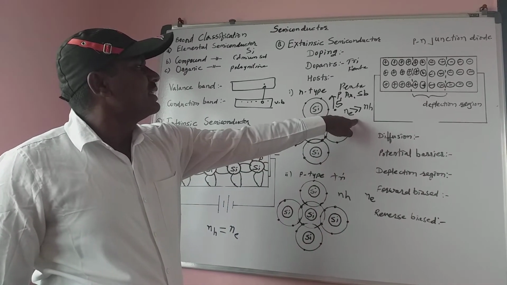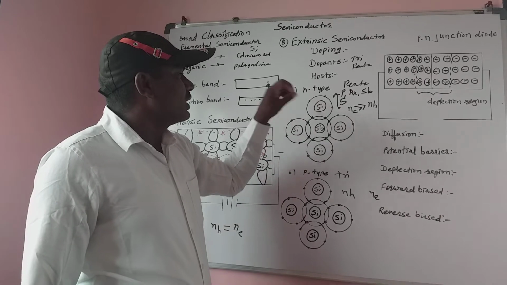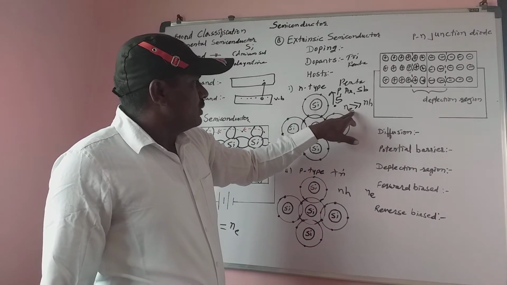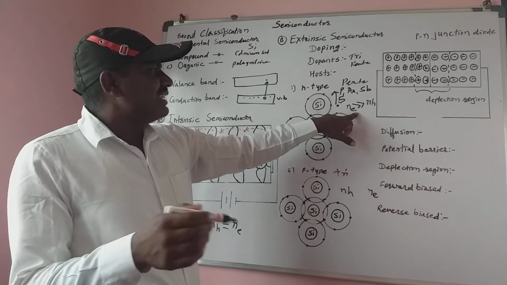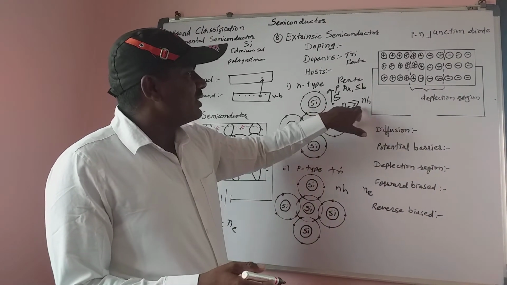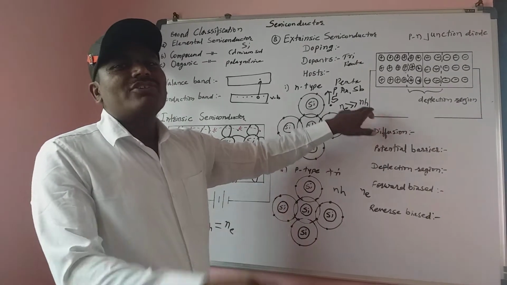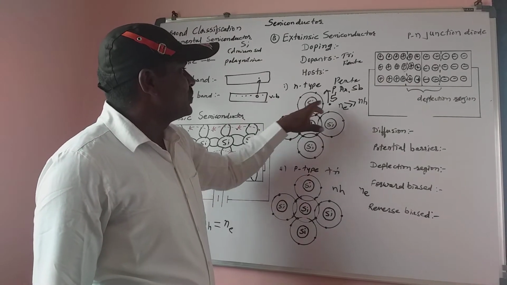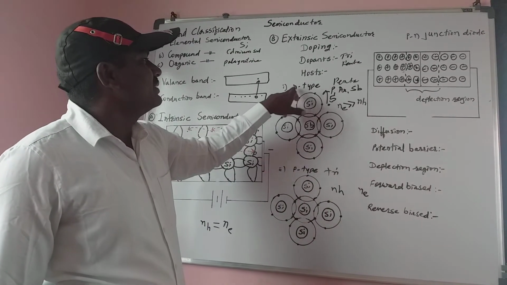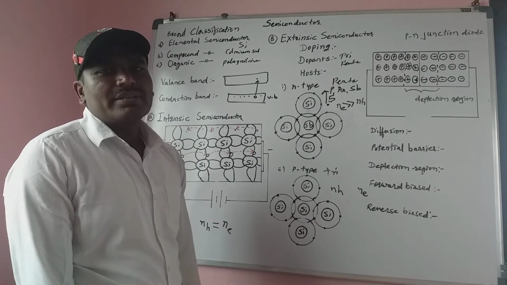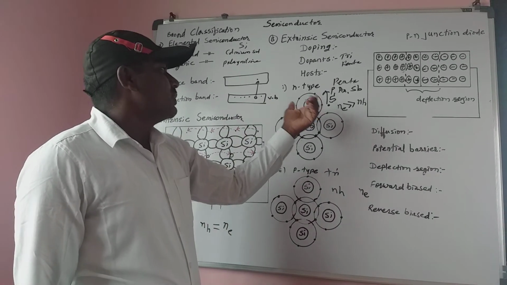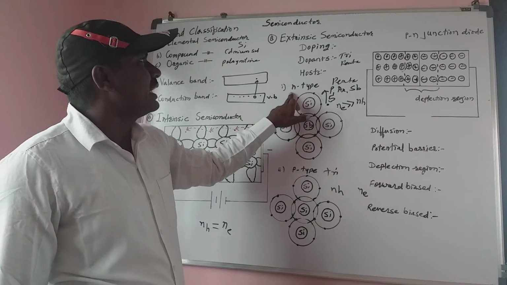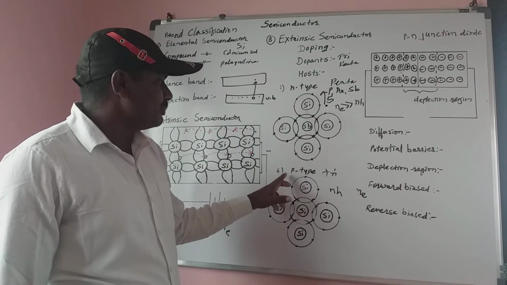When we give energy, the majority charge carriers are electrons and the minority charge carriers are holes, and both are responsible for conduction. Here the number of free electrons is large, they are the majority charge carriers, and so it is called an n-type semiconductor.